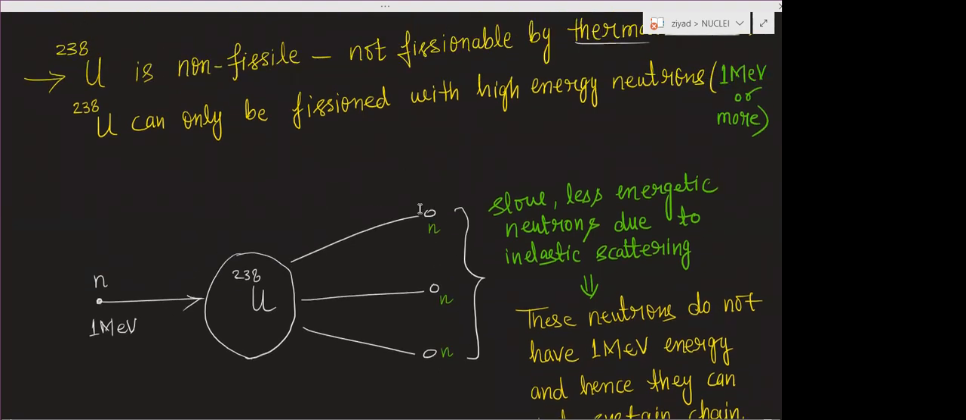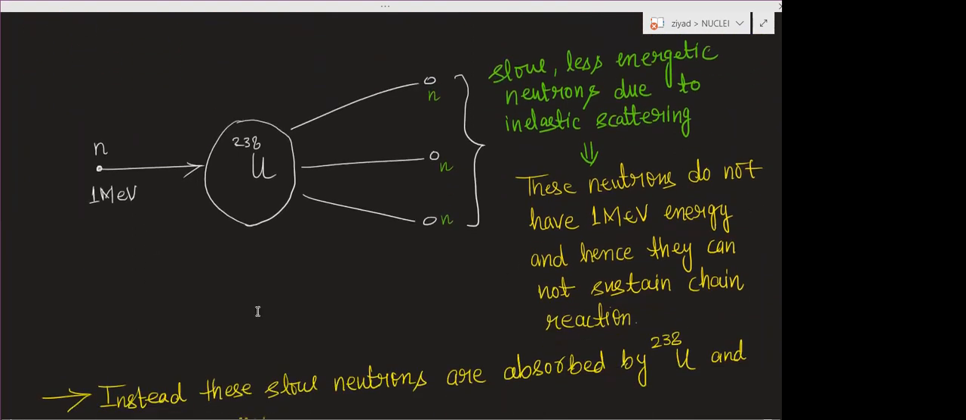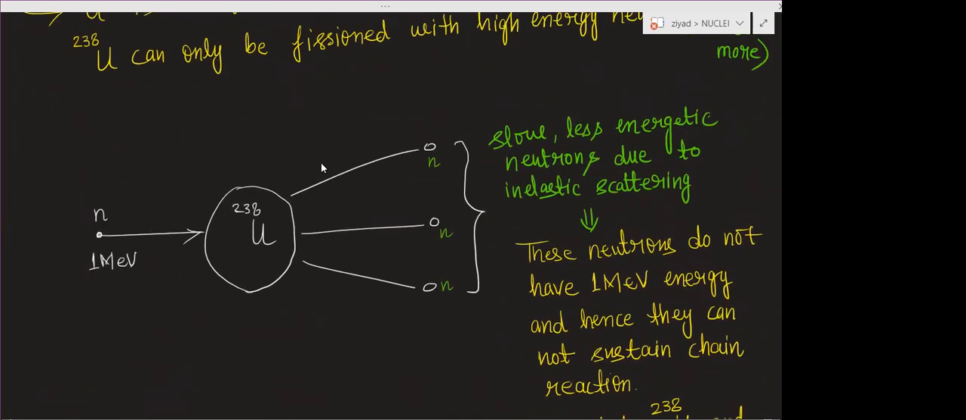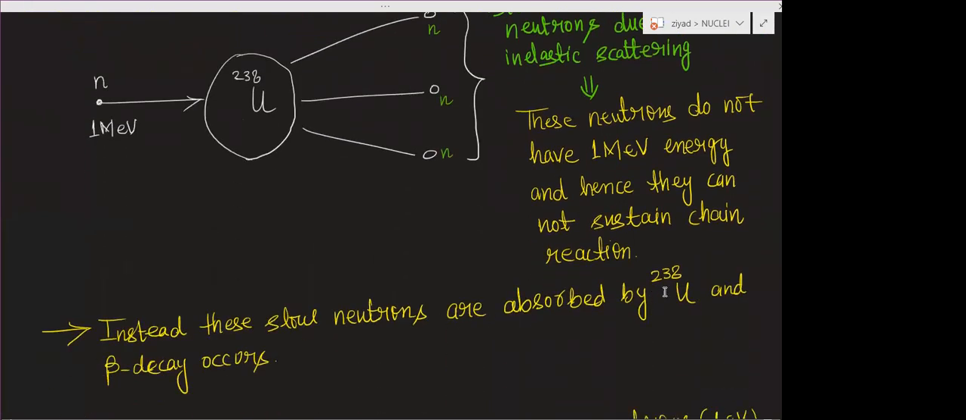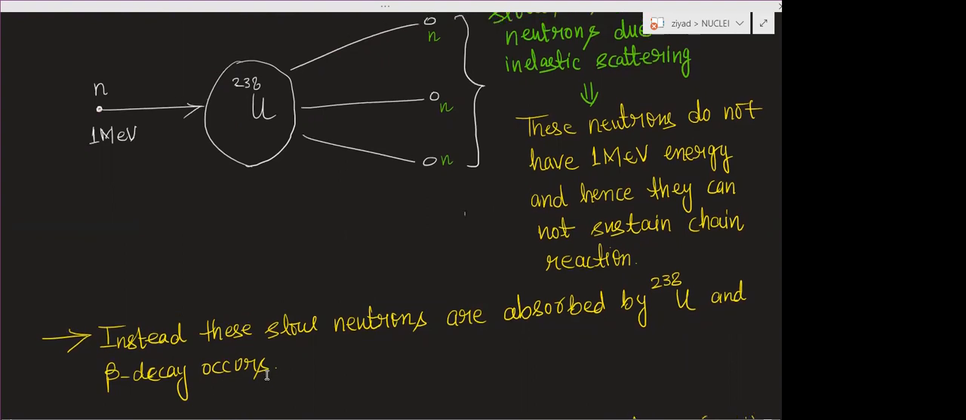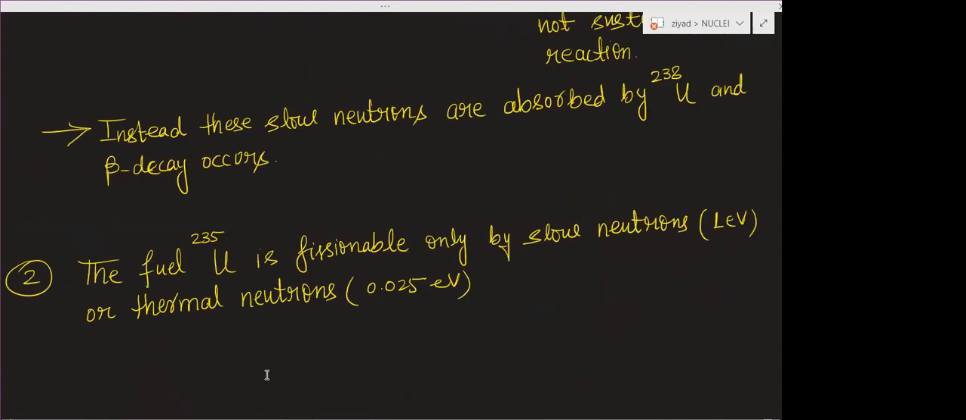So finally, we get 3 neutrons, and these three neutrons do not have enough energy for further fission. For uranium 235, a neutron of 1 mega electron volt energy is required, and these neutrons have less energy. So this nuclear reaction will not sustain. Instead, these slow neutrons are absorbed by uranium 238 and beta decay occurs. This is the first problem.